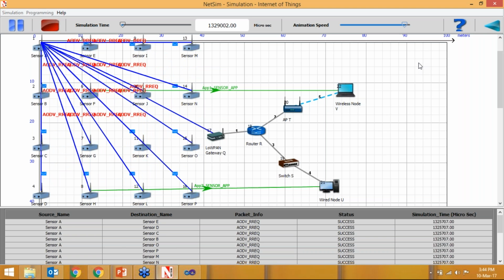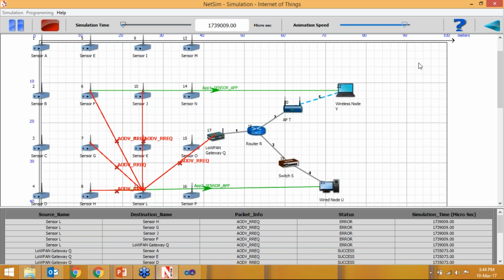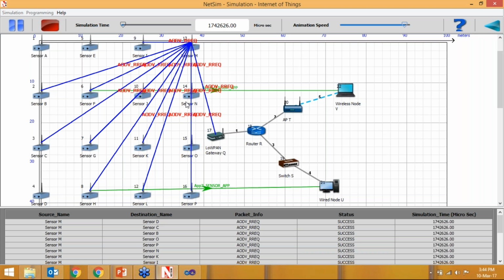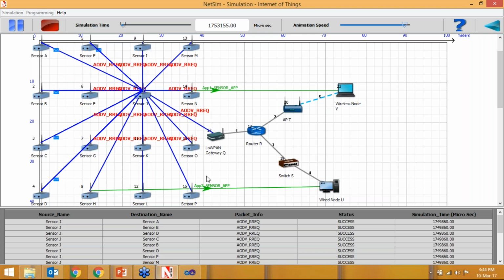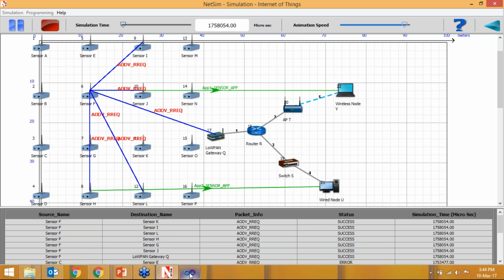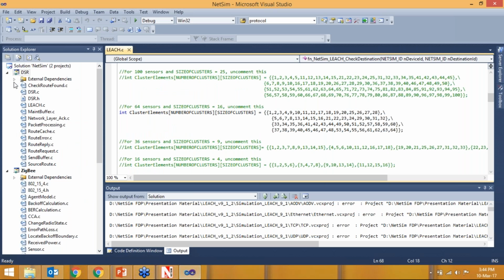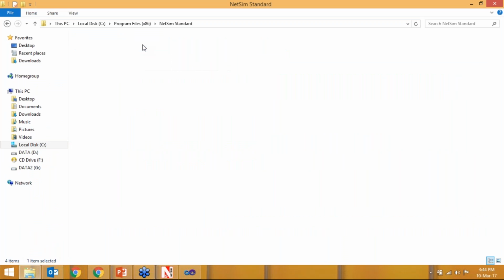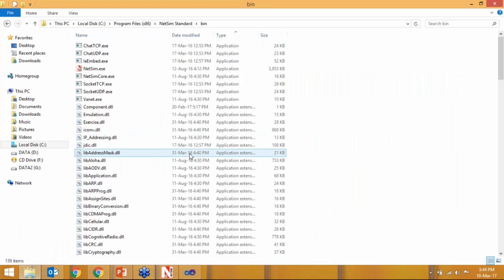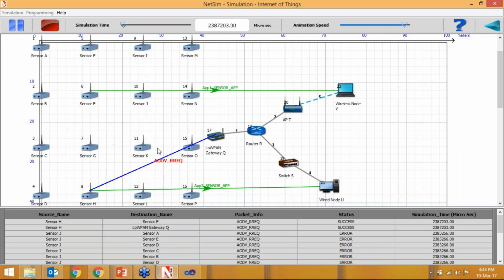So here in NetSim, that is the main benefit of using it. You can make changes in the GUI; most of the parameters you can change in the GUI. Further, if you want to change anything in the protocol, you have the Visual Studio environment. You can change anything, then just rebuild. Your file will be made available with the DLL extension. You can just copy that DLL file and paste it here, and your edited DLL will work. So that is the main benefit, a very user-friendly environment.